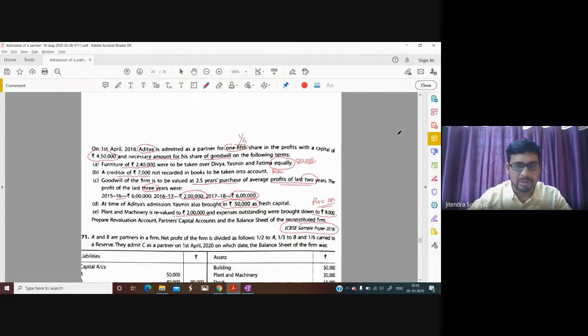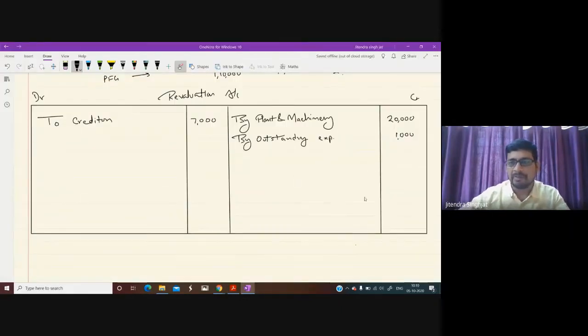Now let's see what is given. I think all points are over. 2 lakh, yes, all these points are over. Creditors is also over. So, children, 20 plus 1, 21,000. 21 minus 7, 14,000.